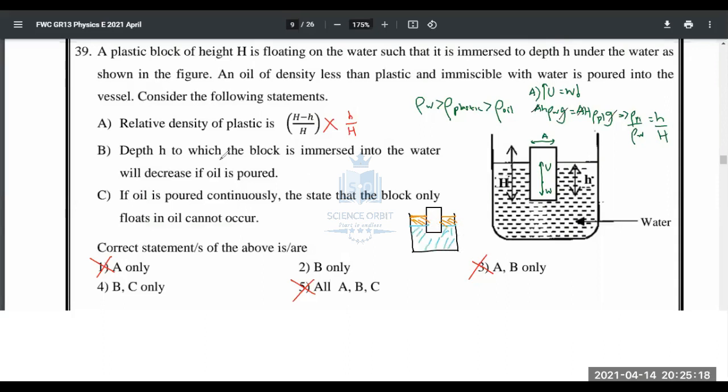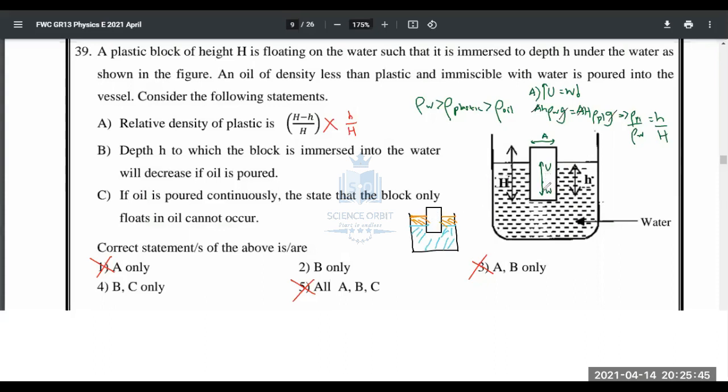So what are they saying? The depth h to which the block is immersed in water? Exactly. See, the depth immersed in water will decrease because now the object has to submerge to create sufficient upthrust. But if you pour oil, oil is also creating an upthrust, no? Now two upthrusts are acting on this object. One is from oil, one is from water. So since upthrust is given by oil also, and the downward force is weight, it doesn't change.